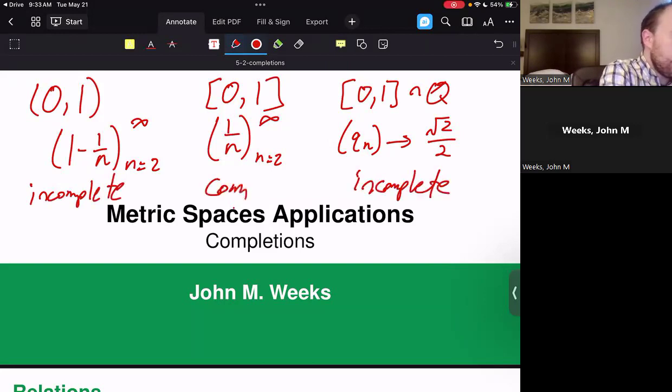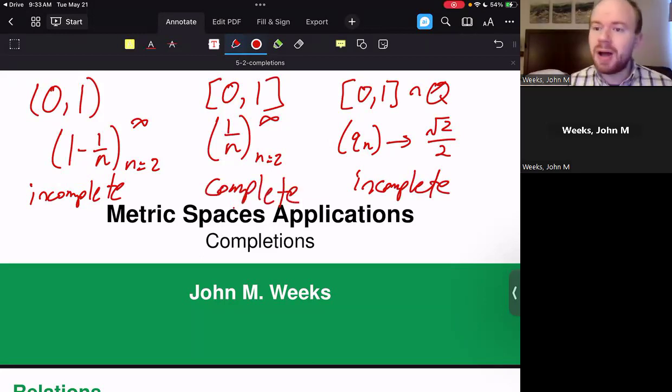But you could see what we would need to add to this set to make it the smallest set that is complete and contains all of its limit points. In each of these examples that I'm giving here, the completion of this set would be the closed interval from 0 to 1. That would be the completion of each and every one of these sets. So that's what we'll be talking about, is how we can construct a completion for something that's not just the real numbers.